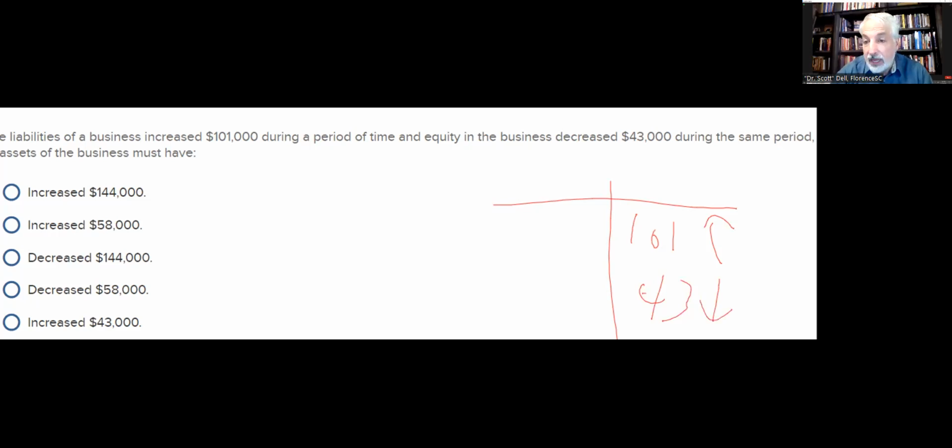the net of that, if you do the math, you're going to see that we're at, what does it look like, 58? It's a change of 58 in liabilities and equity. So 101 minus the 43. And then if we go look at the other side, that's a 58,000 increase. The other side better have gone up 58,000. So what's the answer? What happens to assets in the same period? Increase of 58,000.